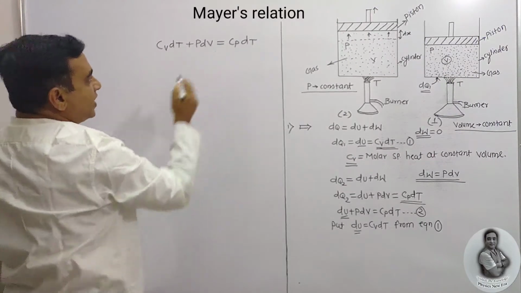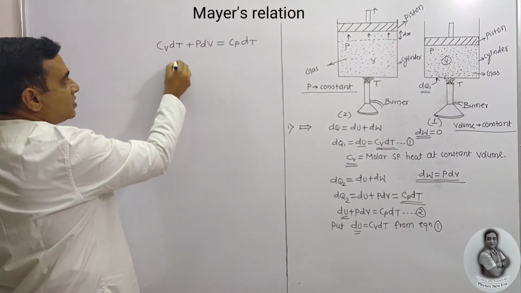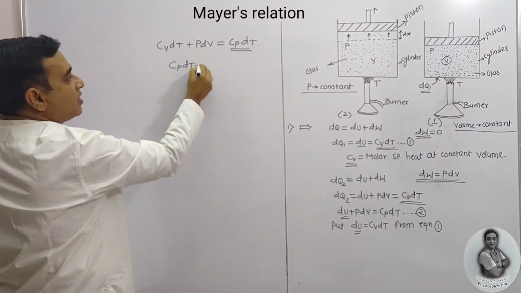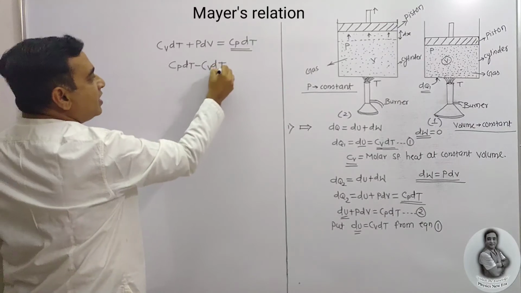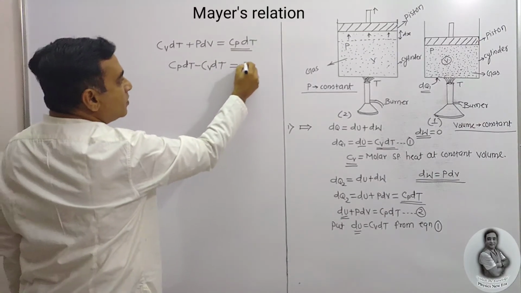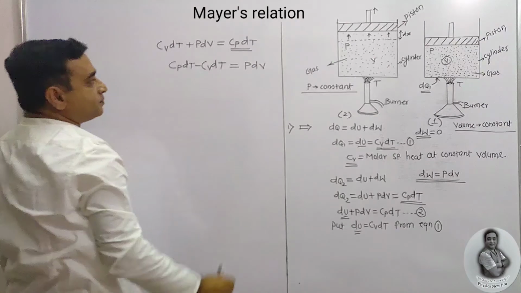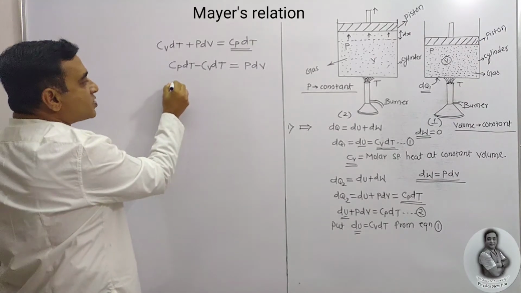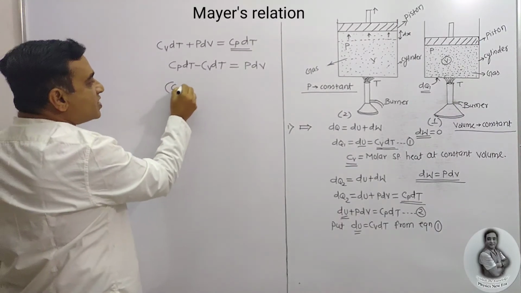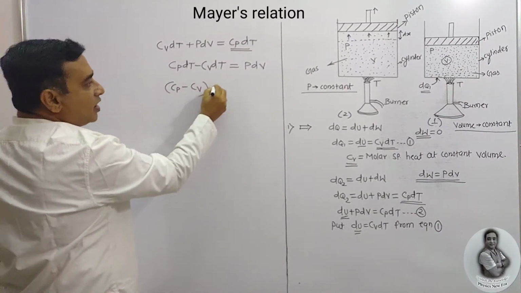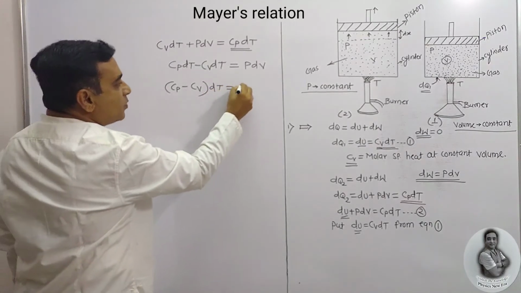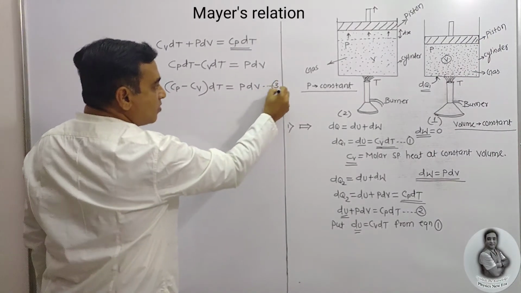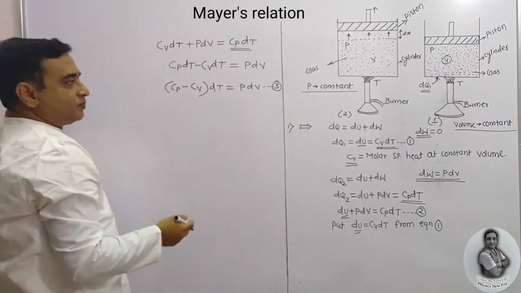If we rearrange the equation, that is Cp dt minus Cv dt is equal to PdV. If we take dt common, in the bracket we have (Cp minus Cv) into dt is equal to PdV. Term it as equation number 3.